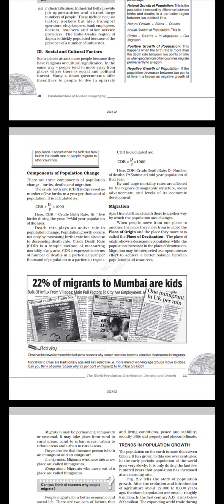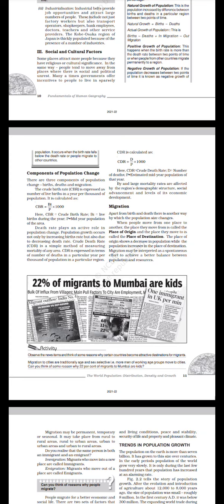Components of population change. There are three components of population change: births, deaths, and migration. The crude birth rate, CBR, is expressed as the number of live births in a year per thousand of population. It is calculated as CBR equals Bi by P into 1000. Here CBR is equal to crude birth rate, Bi is equal to live births during the year, P is equal to mid-year population of the area.